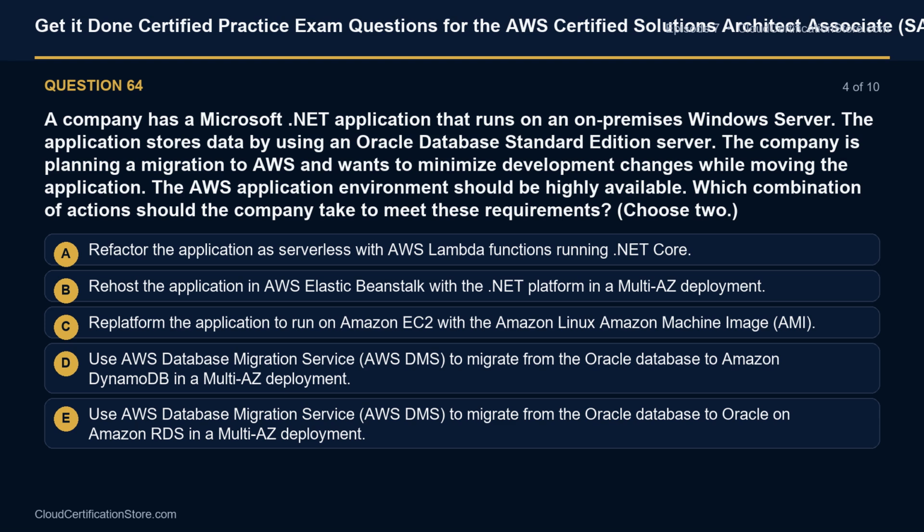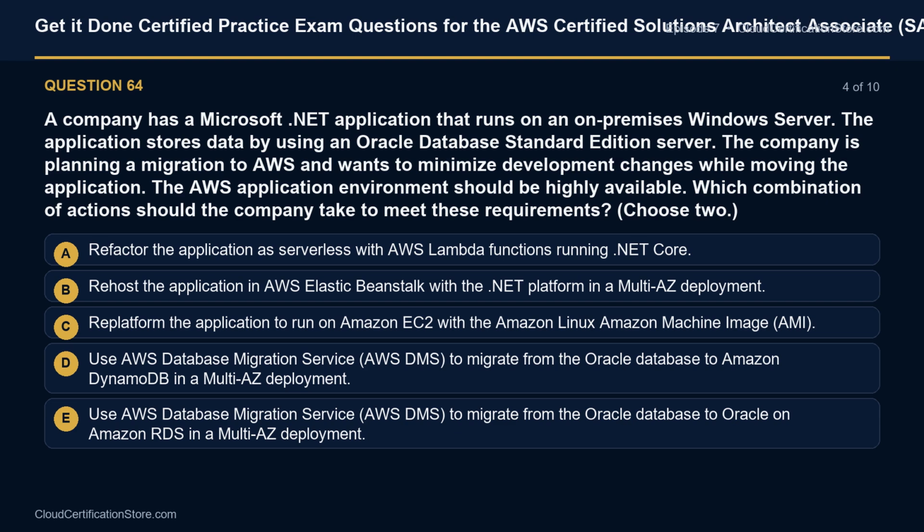Question 64. A company has a Microsoft .NET application that runs on an on-premises Windows server. The application stores data by using an Oracle Database Standard Edition server. The company is planning a migration to AWS and wants to minimize development changes while moving the application. The AWS application environment should be highly available. Which combination of actions should the company take to meet these requirements?